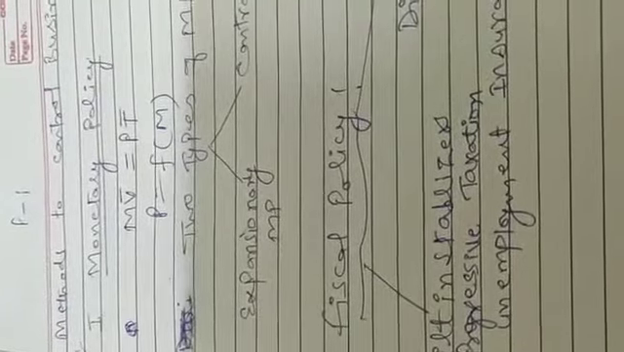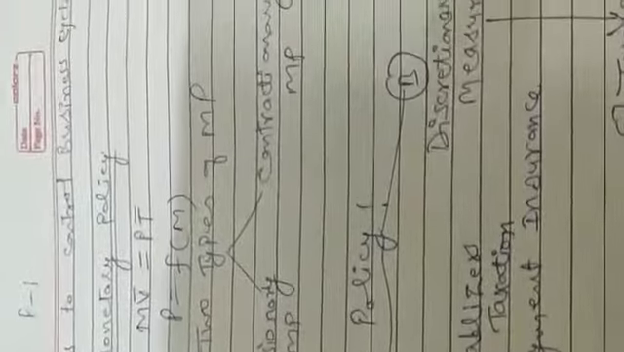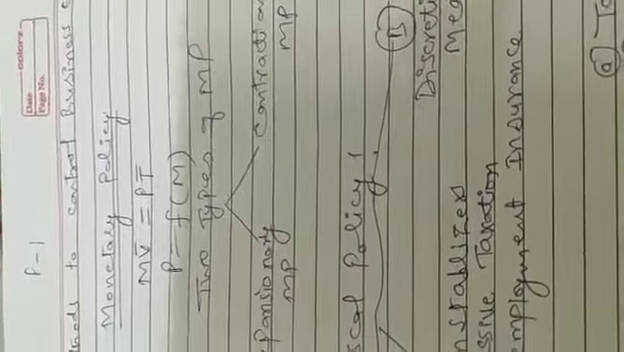Hello students, this is the last question of your chapter on business cycles. The question is methods to control business cycles. Now there are three main categories.